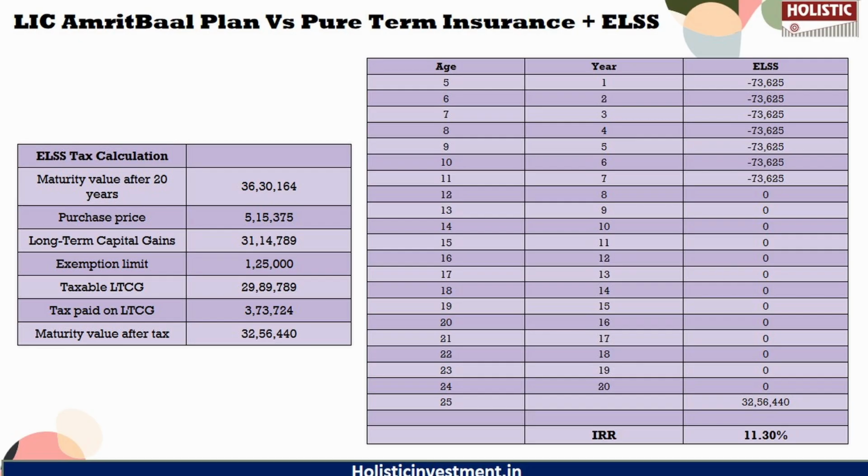So the pre-tax value amounts to 36.30 lakhs. The post-tax maturity value is 32.56 lakhs, and the IRR calculation results in 11.30%, which is based on the post-tax return. So to cope with soaring education inflation, always channel your savings towards an appropriate investment so that your child's dream can be achieved without any roadblocks.